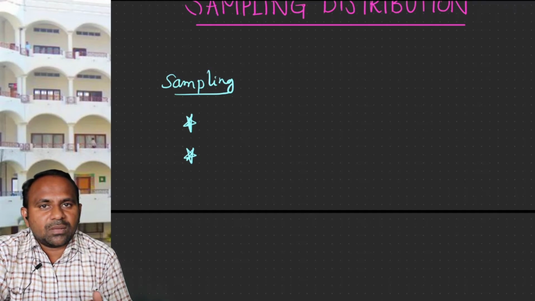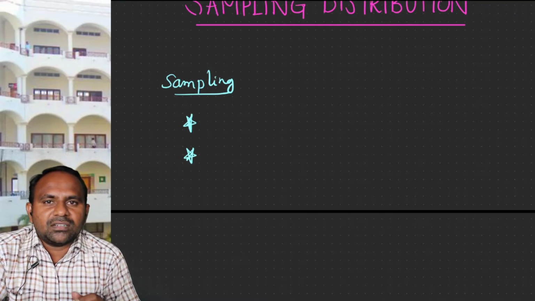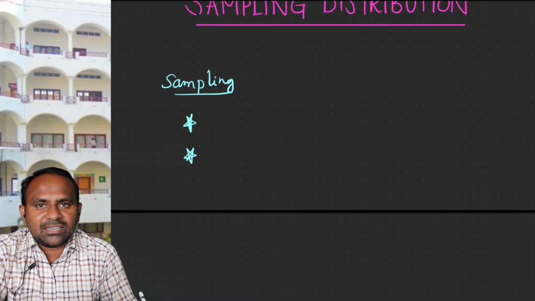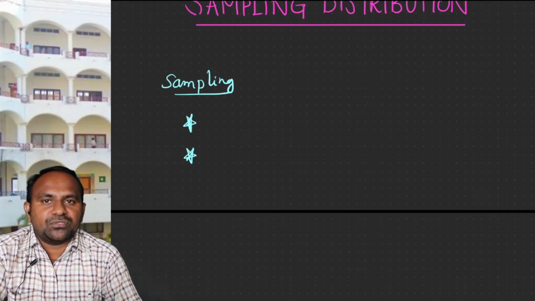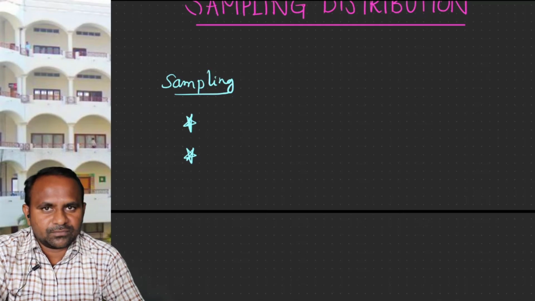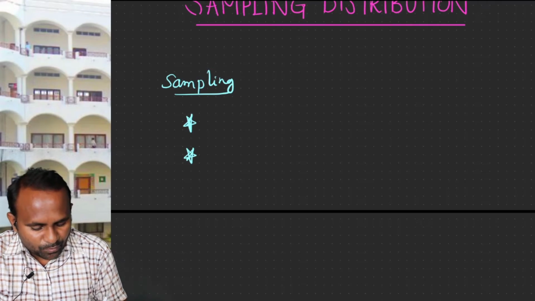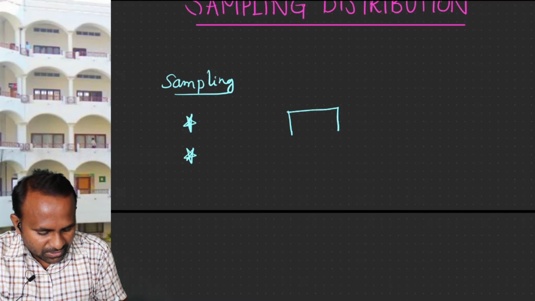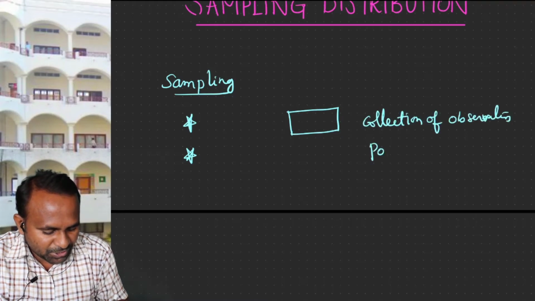So what I mean to tell you is, drawing conclusions about the collection of data you have is impracticable, or maybe time-taking, or maybe cost-ineffective. Instead, you are taking the samples and testing them, drawing conclusions about the sample, and then applying the same information to the whole community, the whole collection. So here we are interested in two different phenomena. One is what a population is. This is your collection of observations. A collection of observations is called a population.